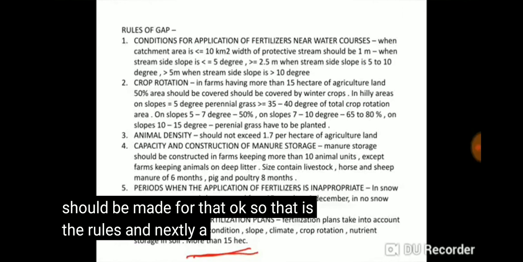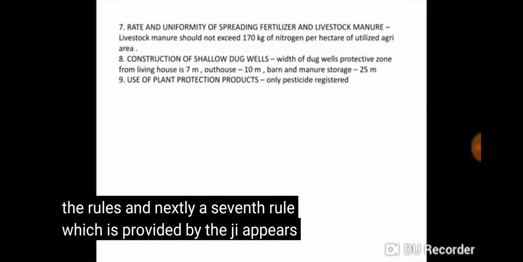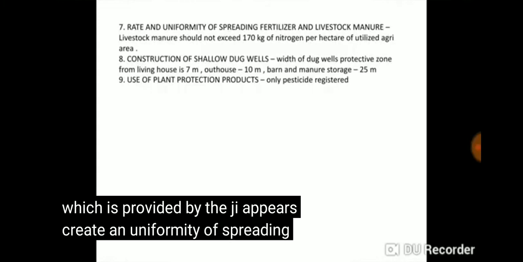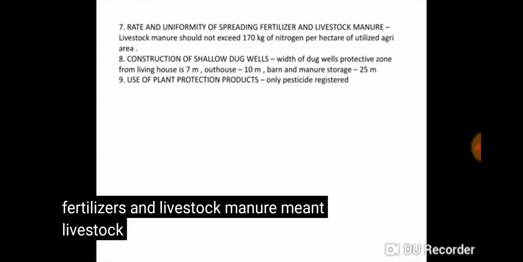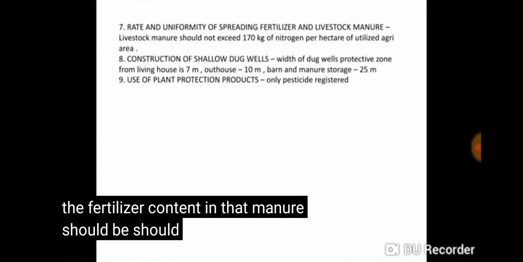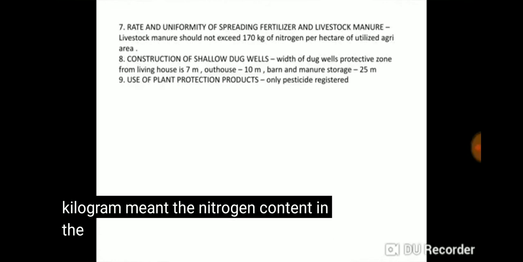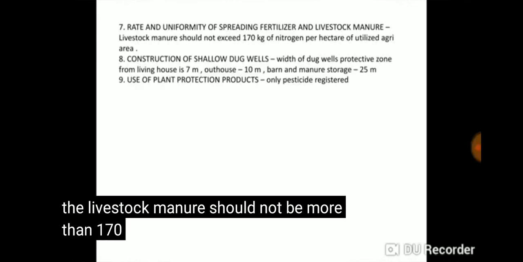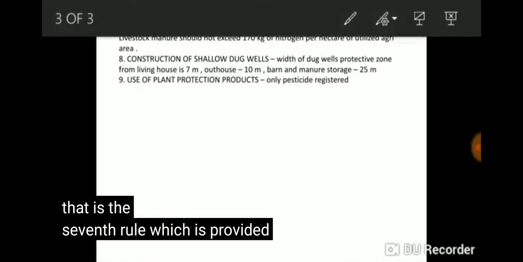And next, the 7th rule provided by the GAP is the rate and uniformity of spreading fertilizers and livestock manure. The nitrogen content in the livestock manure should not exceed 170 kilogram per hectare. Okay, so that is the 7th rule which is provided by the GAP.